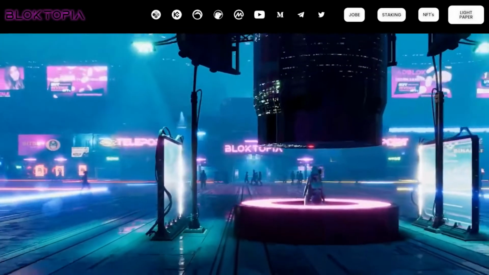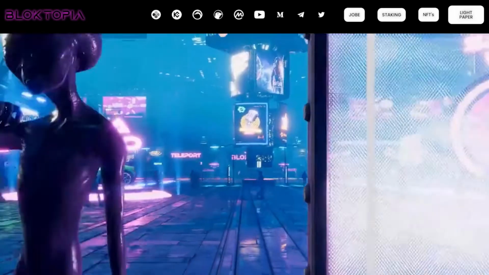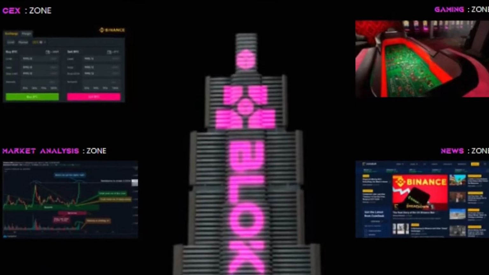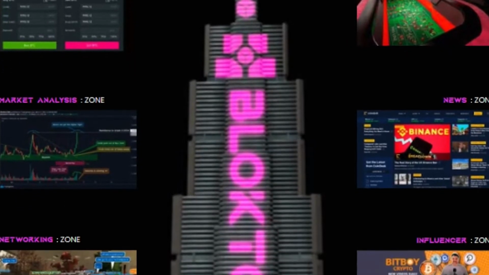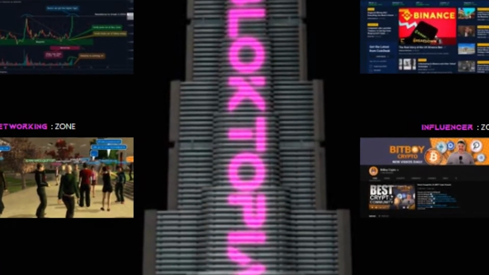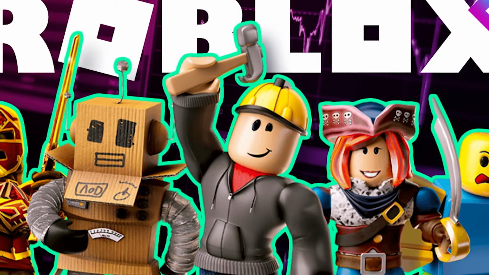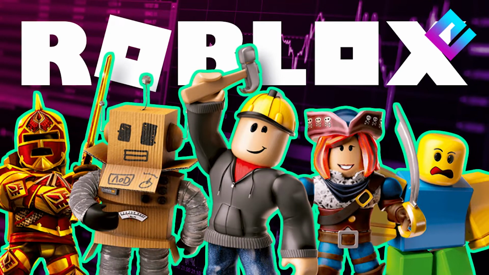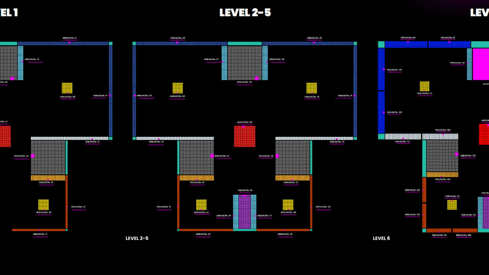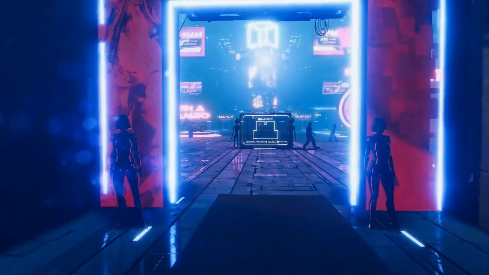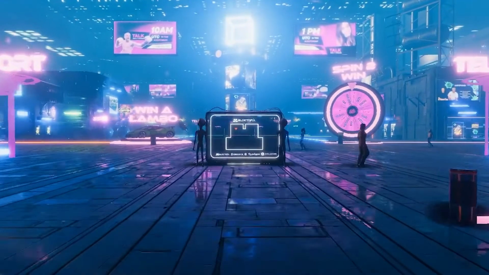Though Blocktopia still has a long way to go in terms of infrastructure, the current infrastructure that it holds is pretty amazing. But with time, the infrastructure will improve and the number of Blocktopians allowed into the skyscraper will also increase. Blocktopia looks up to Roblox's 43 million DAU and is trying to hit those very same digits. So yes, AdBlok NFTs are being sold only for the first 6 levels, as these are considered the premium levels where Blocktopians have a higher chance of visiting.